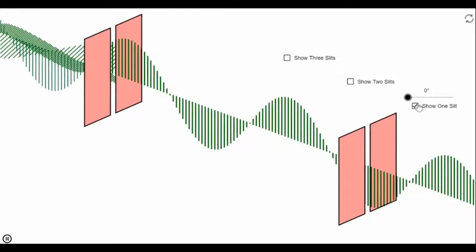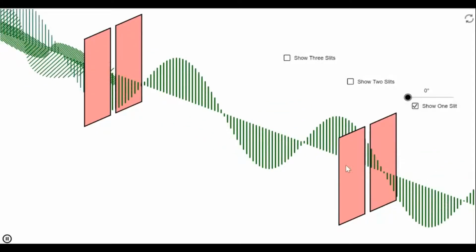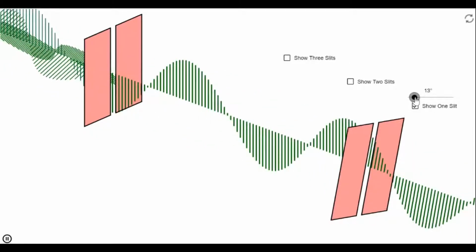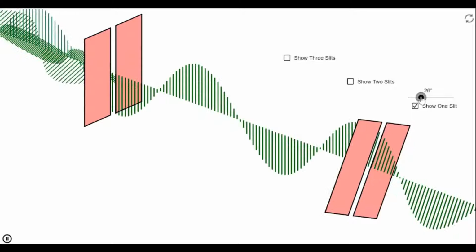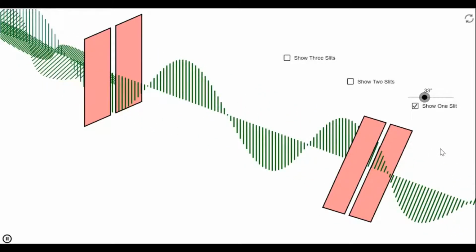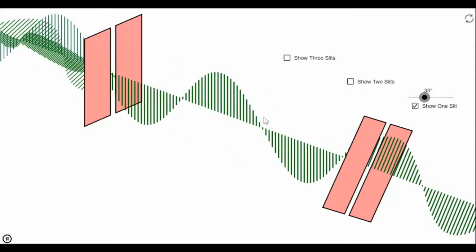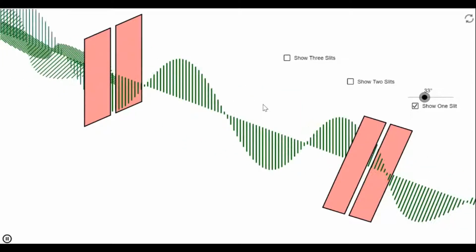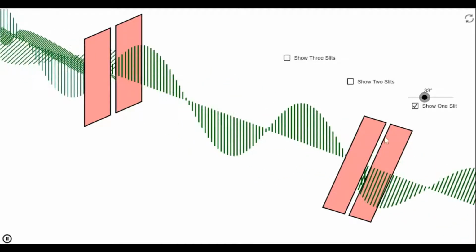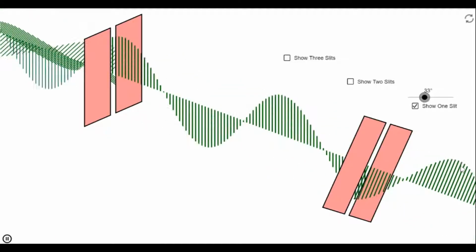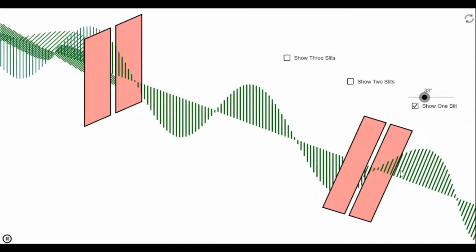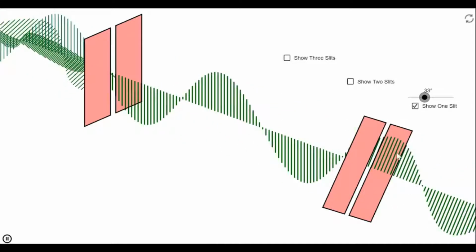So now what happens if I start rotating the analyzer? Let us say I rotate it by some angle. Now if I rotate it by some angle, look at the picture and tell me whether the intensity of the light which is coming in is equal to the intensity of the light which is going out. No. So what you notice is that some amount of the light is being cut off.